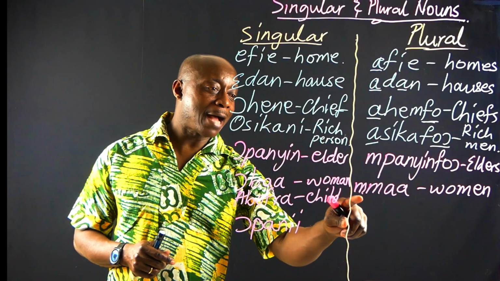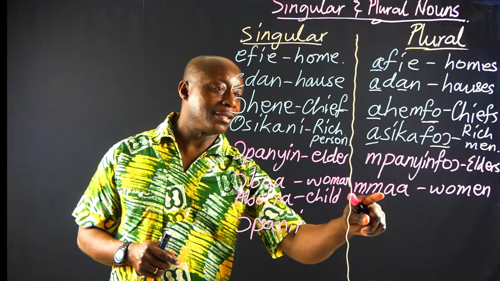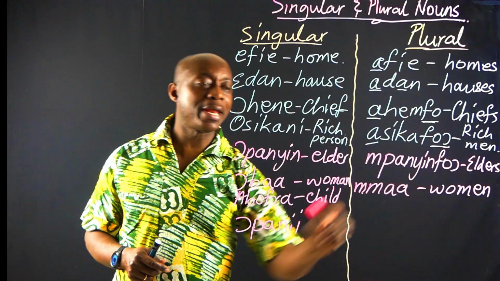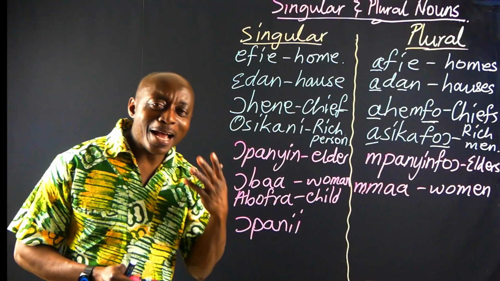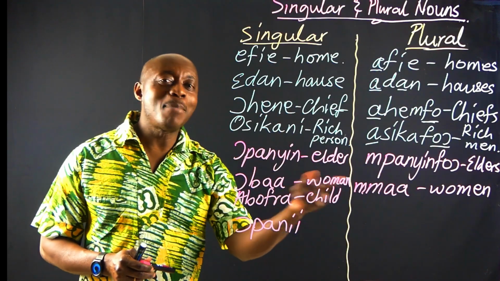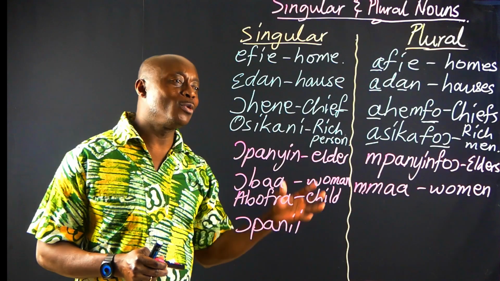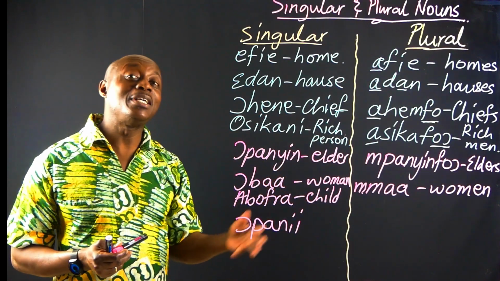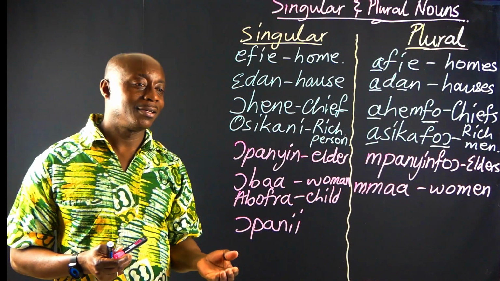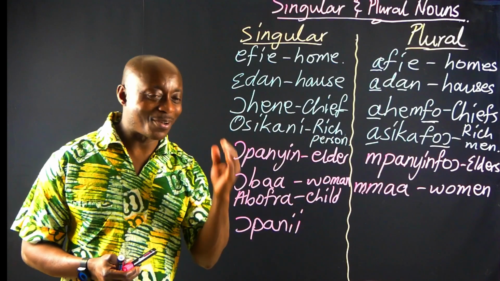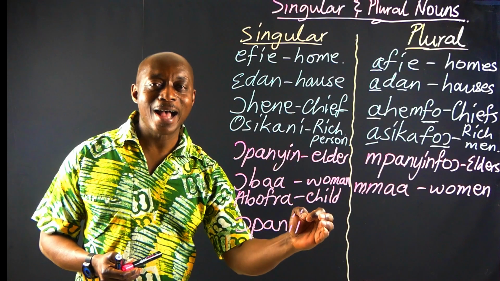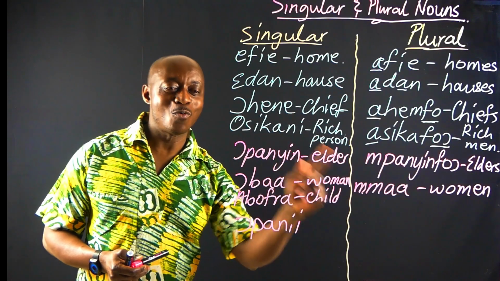And they are replaced by m and then a: ma, and that is women. Sometimes, especially those who are learning Twi, they will say mba, and when you go to southern Ghana, you hear most Ghanaians who speak Twi say mba. That is not correct, right? It's not correct. The right pronunciation is ma, and that is women.